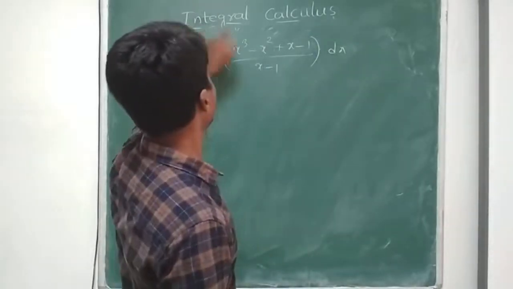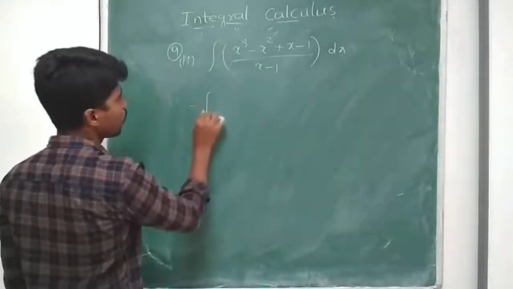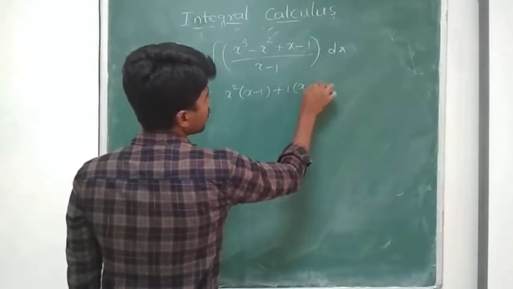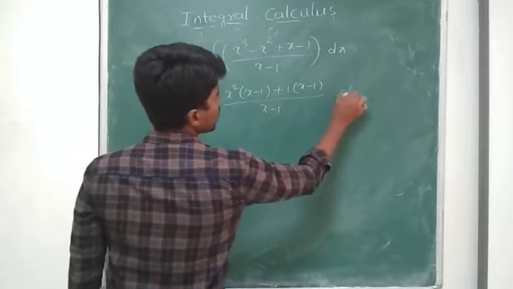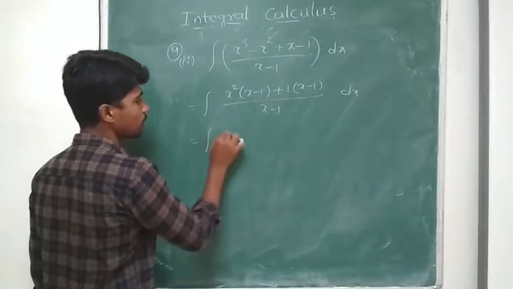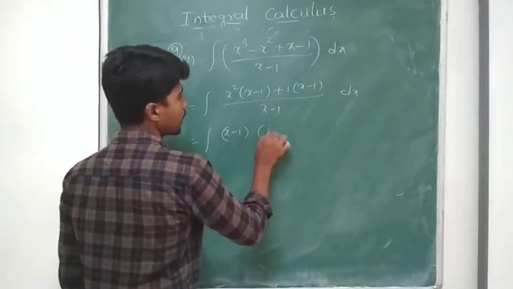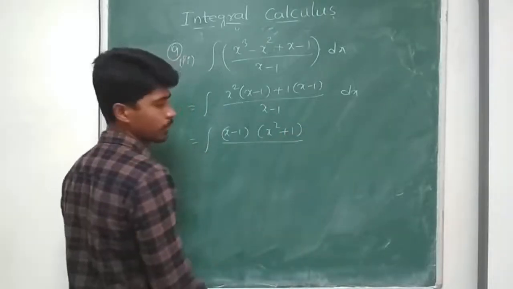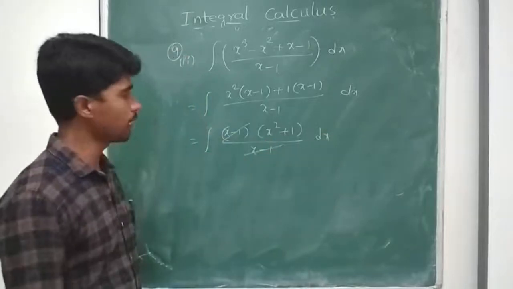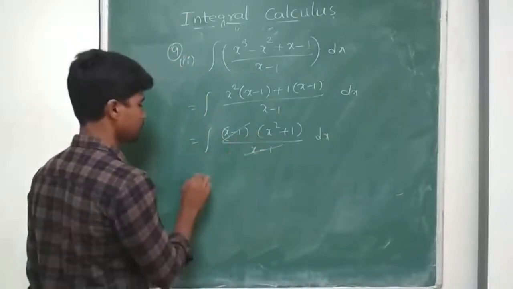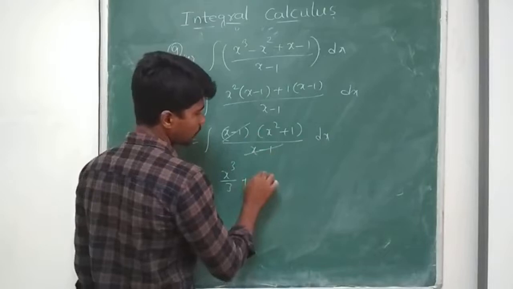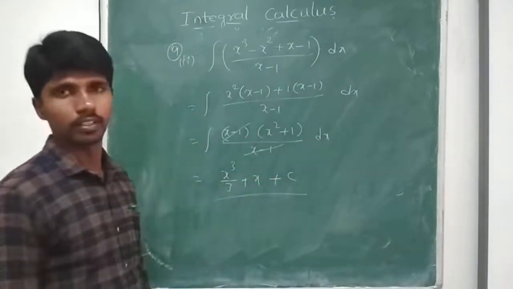Right? See, in these 2 I can take x square common, so x square into x minus 1. In this I take 1 common, x minus 1 by x minus 1 dx. Now these 2 contain x minus 1, so I can take x minus 1 common. So I get x square plus 1 into x minus 1 by x minus 1. So these 2 will get cancelled. Now I have to find integral x square plus 1 dx. Integral x square dx is x cube by 3, plus integral 1 dx is x, plus some arbitrary constant c.